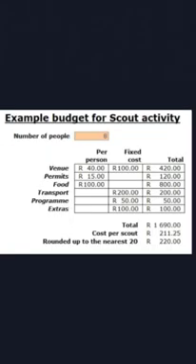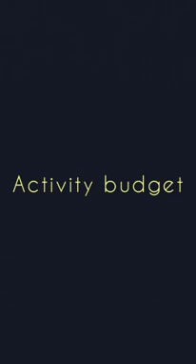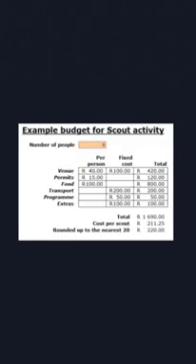Like a family budget, each and every organization or institution around us has budgets. Activity budgets can also be prepared. What is this activity budget? A budget prepared for a particular activity of a program is called an activity budget. For example, if we conduct a farewell program in our school, there will be an activity budget. If we plan for a study tour, we'll prepare a study tour activity budget. Like that, many activity budgets are there.